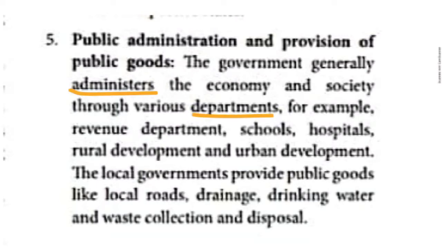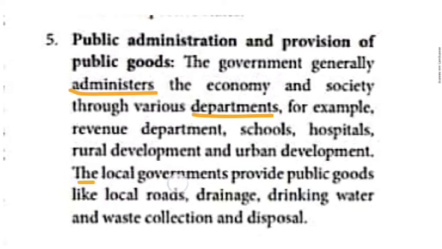So for example, revenue department is there, educational department is there, health department is there, rural development department is there, urban development department is there, in order to develop village economy. Departments are there in order to protect the people. Some healthcare departments are there. Okay, children. So those members, they were taking more care about us. Okay, so that's the thing.